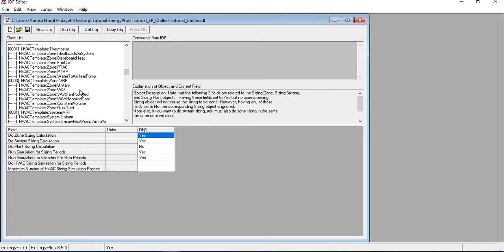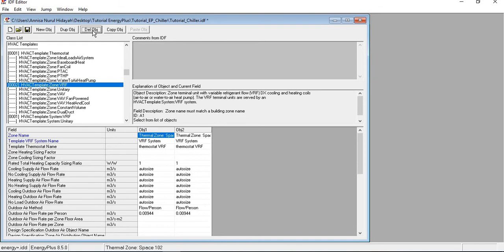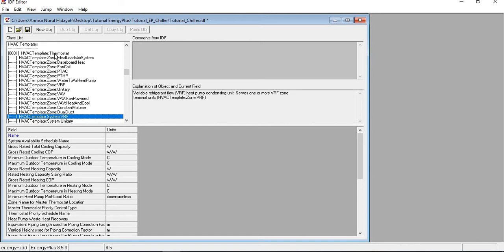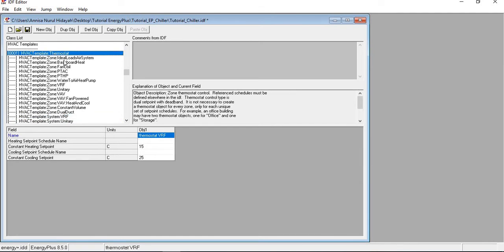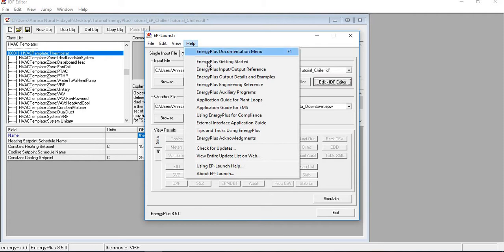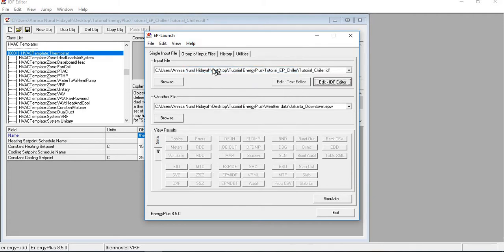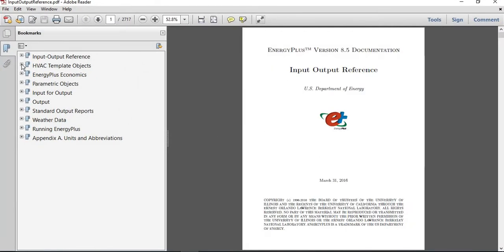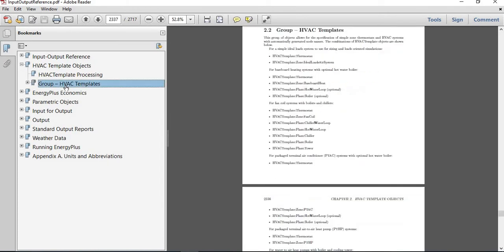Okay, as you can see here, the HVAC template is still for VRF, so we need to delete the object first, and also this one. But we can still use this thermostat because all the HVAC templates will need a thermostat. Okay, we open the EnergyPlus input-output reference again, and open the group HVAC templates.